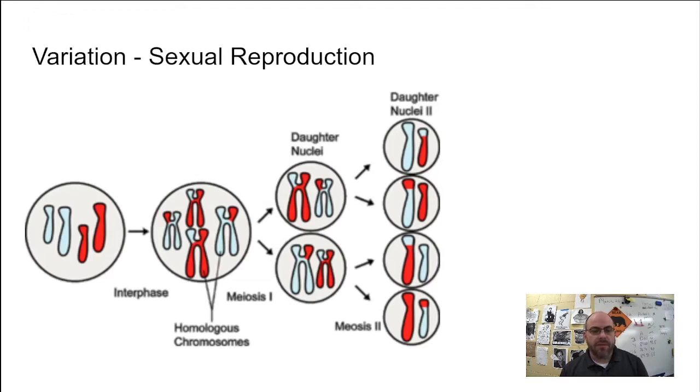So let's look at 3 different ways that variation can increase in a population. First one is sexual reproduction. Sexual reproduction increases variation inherently because of things like crossing over, because of independent assortment, and a couple other ideas that we learned about in Unit 9. The big idea here is that because of the process of meiosis or gamete production, this is going to increase the amount of variation in populations. And just because of the number of gametes that an organism makes, it's going to increase the number of combinations, whereas asexual reproduction is just simply making a clone. Sexual reproduction has inherent variation, and most of the variation is either beneficial or neutral, and so it's good generally for a population.